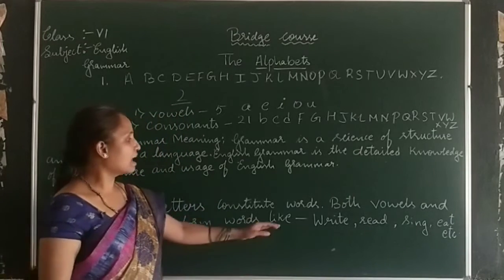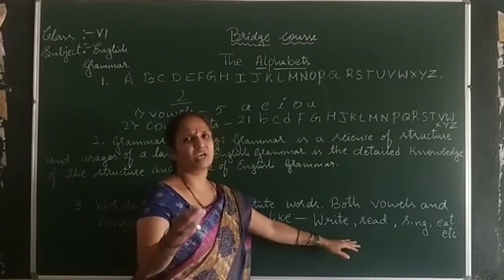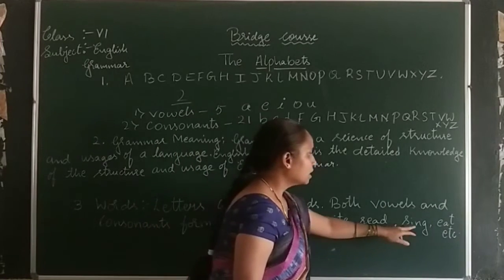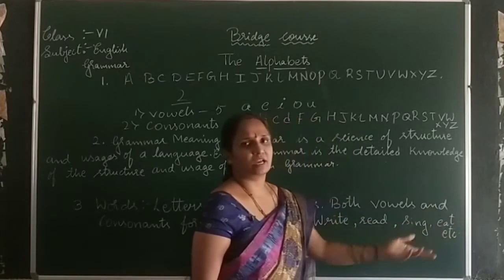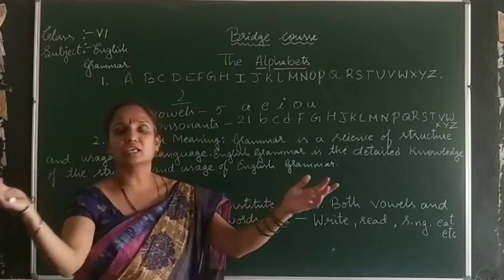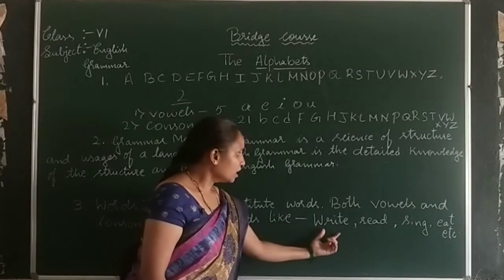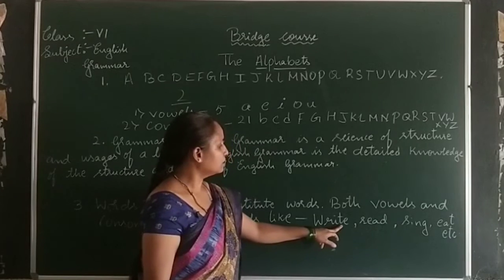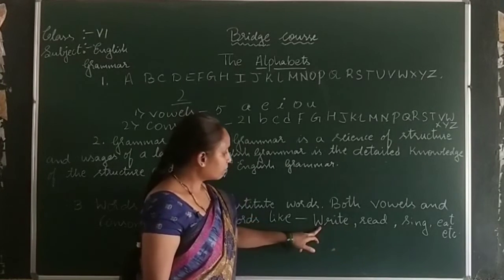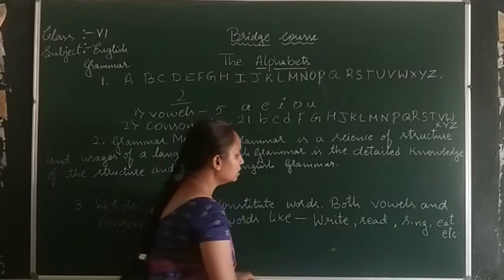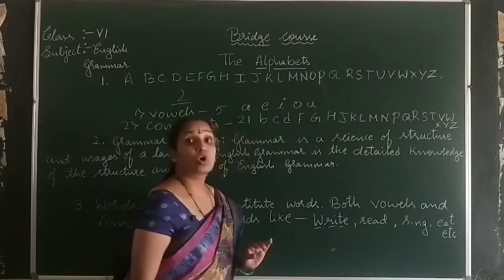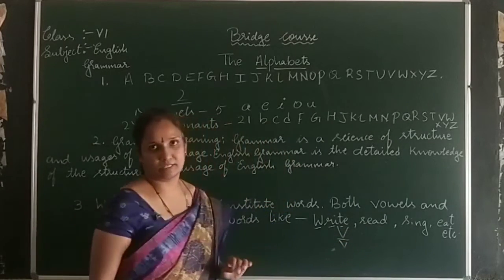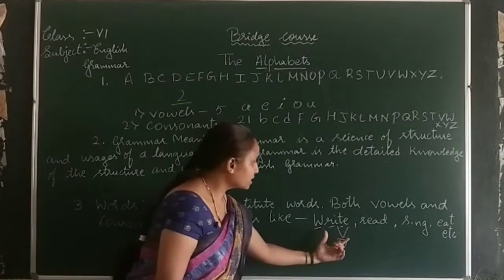Some examples I have written here, very simple and small examples: write, read, sing, eat, and so on. You can write any words. See, you can observe: write, W-R-I-T-E. W, R, T, these three letters are consonants. I and E are vowels. You can observe here.